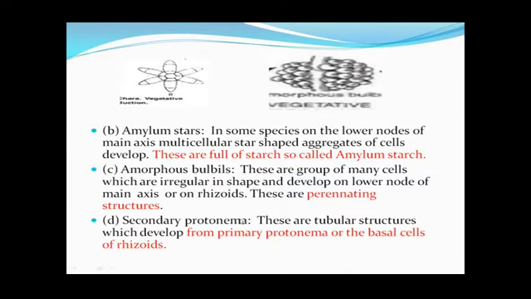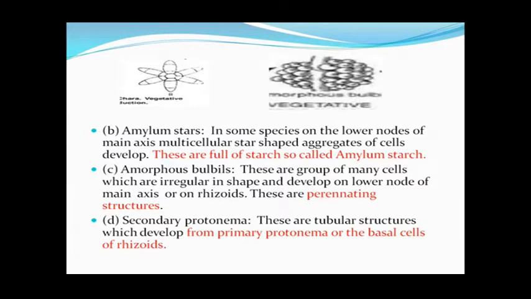Then next is the secondary protonema. This secondary protonema originates from the primary protonema, and the primary protonema is formed in the normal sexual life cycle of Chara. After the germination of the haploid nucleus, which forms the protonemal initial, a tubular or thread-like structure is formed, which is called the primary protonema.